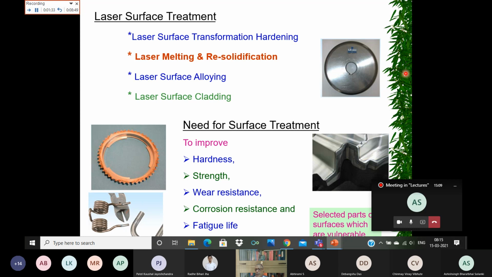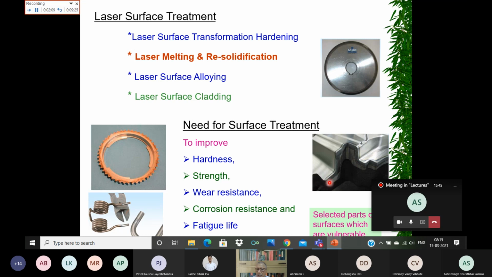Similarly, if you take a circular saw, the circular cutting disc, it is rotating at a very fast rate, and when you put it through any material it is going to shear the material. So wear and tear is going to take place just around the periphery of this cutting disc. Similarly, consider a die and punch, say a complex die mold.